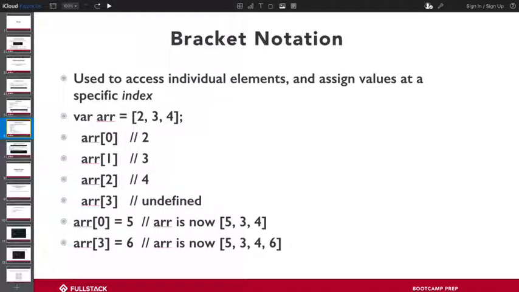What if I try to access a value that's not in my array? So I have a list of 3 things, and I say, give me the 4th thing. Remember what Sean talked about on Tuesday: when something has not yet been defined, the data type for it is undefined. So when I say give me the 4th item at the 3rd index in your list, what JavaScript can tell us is that, hey, this thing is theoretically there, but you haven't defined it, you haven't given it a value yet, so what we're going to give you back is undefined. So these first 4 bullet points after this definition are how we access arrays and what we get back from it.